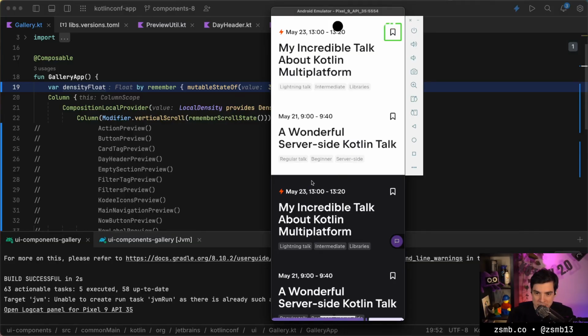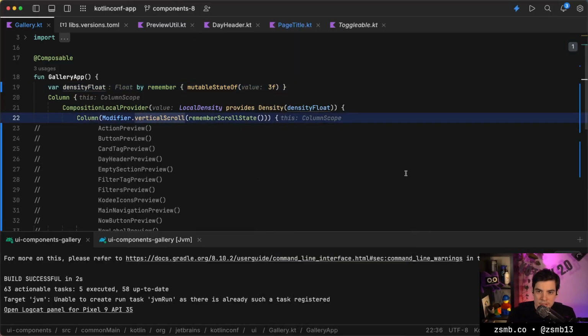And if we swipe to the right, May 21st, 9 o'clock to 9:40. A wonderful server-side Kotlin talk. Regular talk. Beginner. Server-side. Then it does that. Bookmark. Checkbox. Double tap to toggle. I think we're good there.